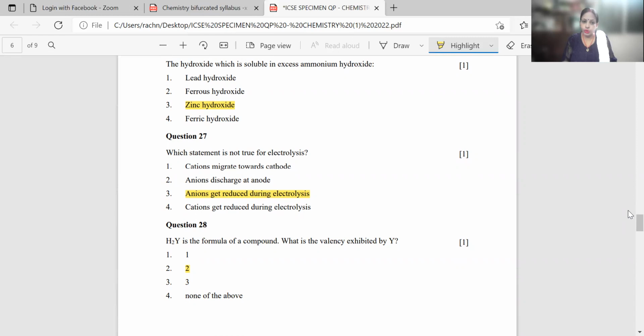Why? Because I have just discussed that at anode, the anions which are being formed, how are they being formed? They lose electrons. So anions get reduced during electrolysis. This will be the correct answer.